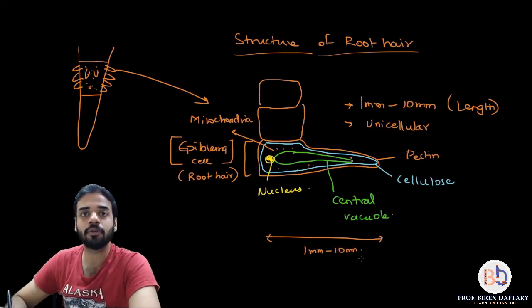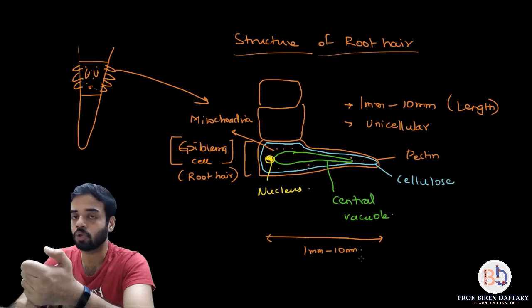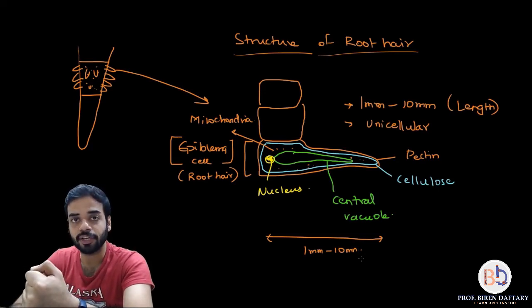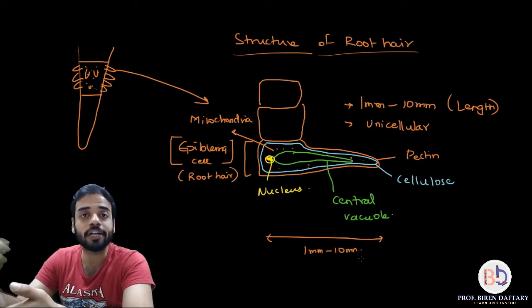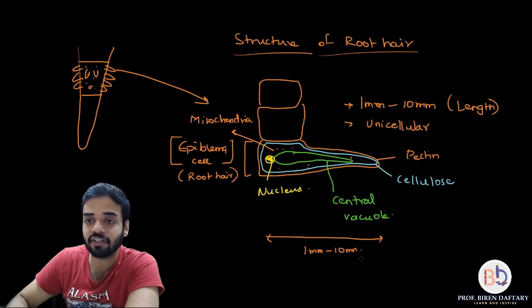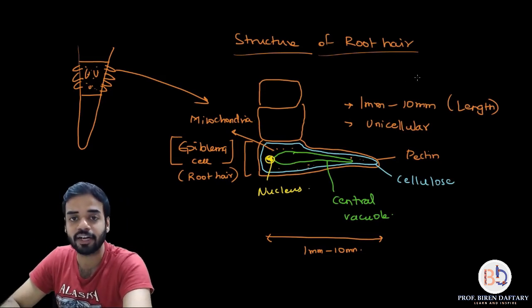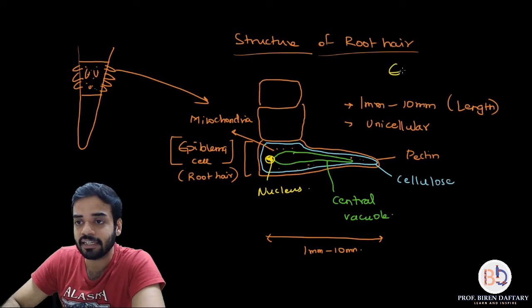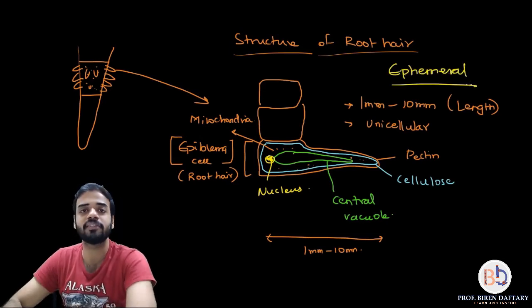Also please remember, it is colorless. The root hair is colorless. Okay, and it is short lived. Okay, there is a word given in your book, and that word I will write down over here. The word is ephemeral. What is the meaning of ephemeral? Ephemeral means it is short lived.